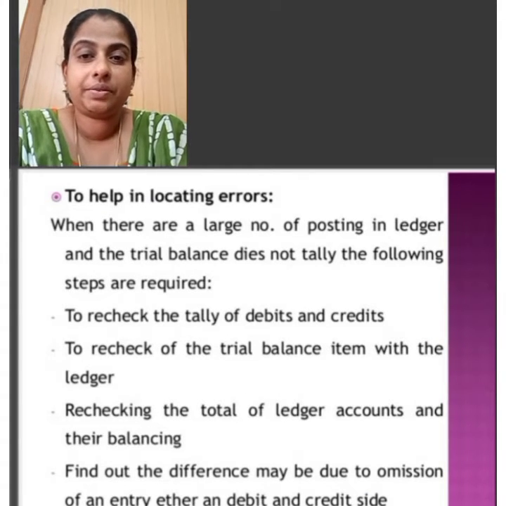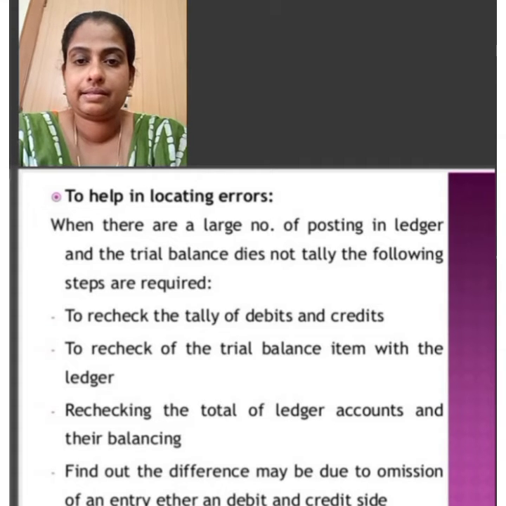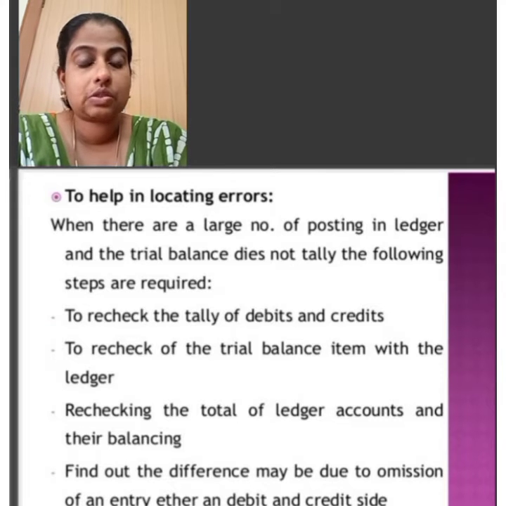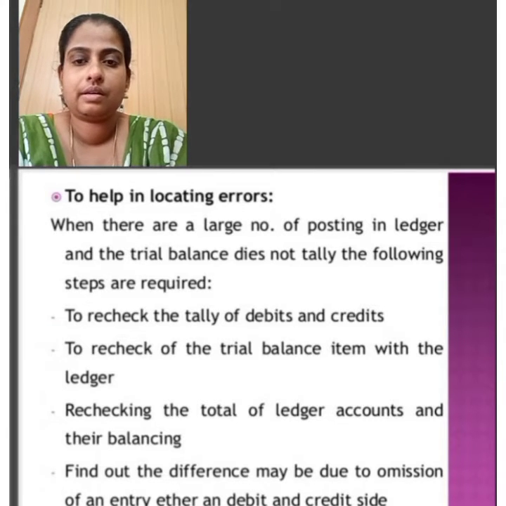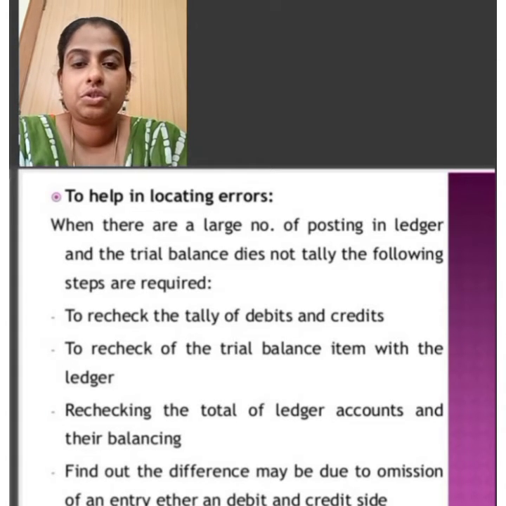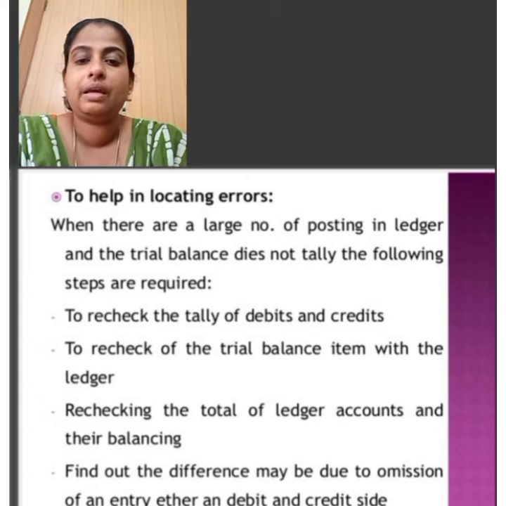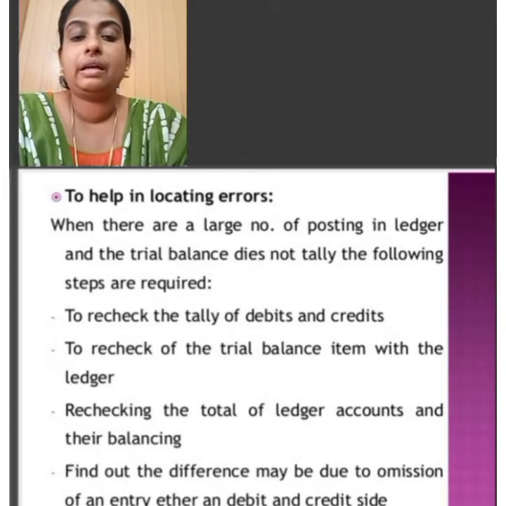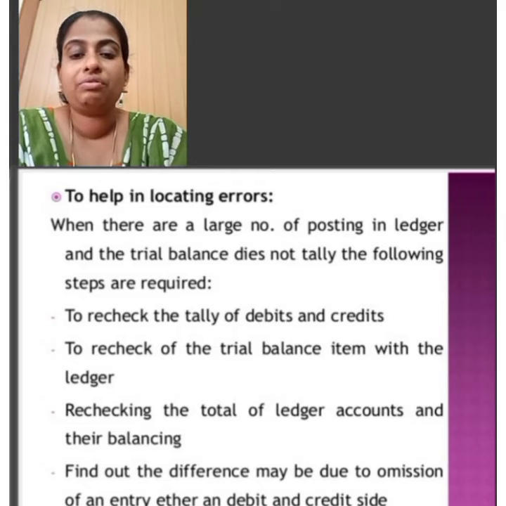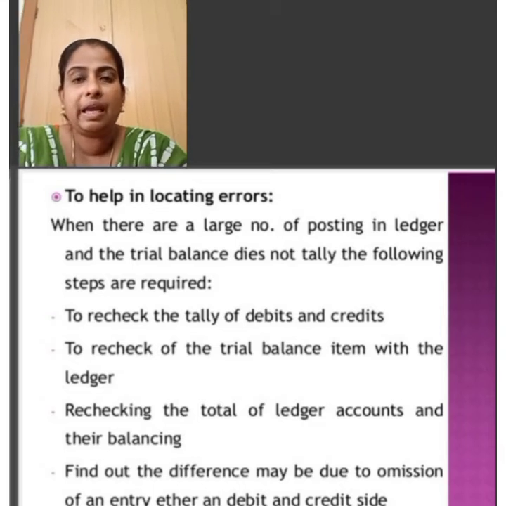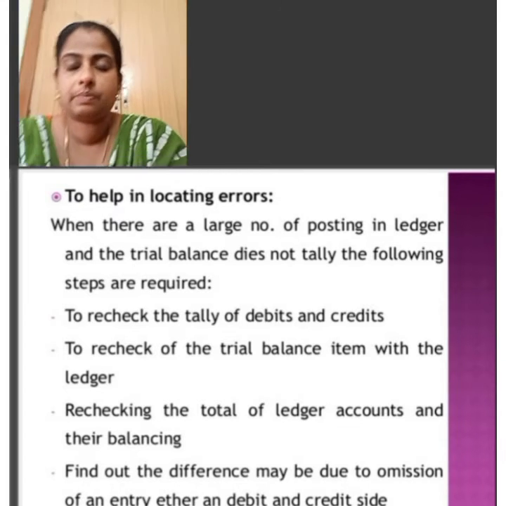Another important objective is that it helps to locate the errors. When there are a large number of postings in the ledger and the trial balance does not tally, the following steps are required. First one is to recheck the tally of debits and credits. Then recheck the trial balance items with the ledger. Then recheck the total of ledger accounts and their balancing. And last one, finding out the difference, which may be due to omission of any entry either on debit side or credit side. It helps to make the various adjustments.